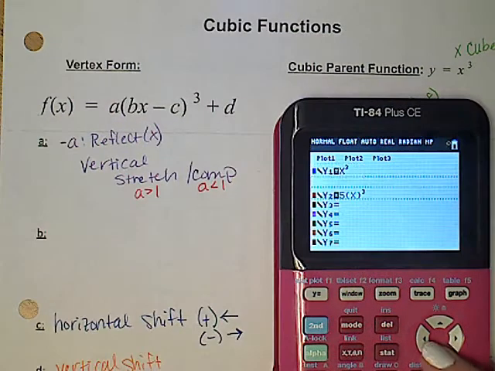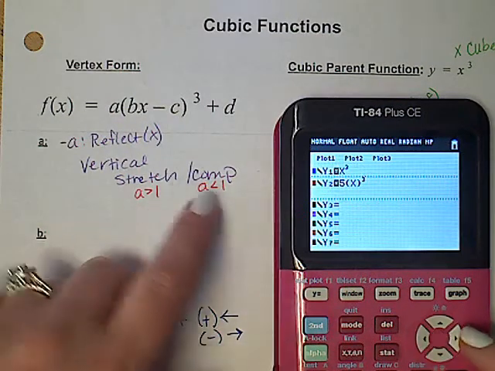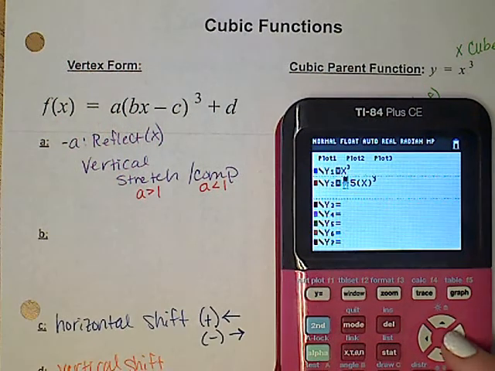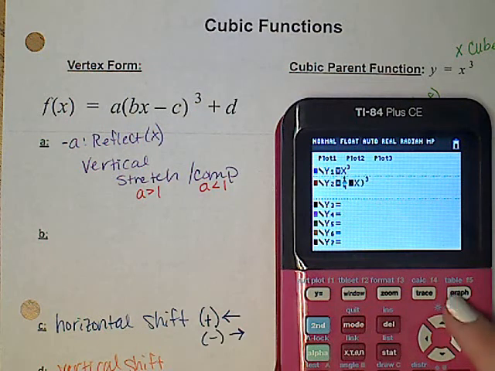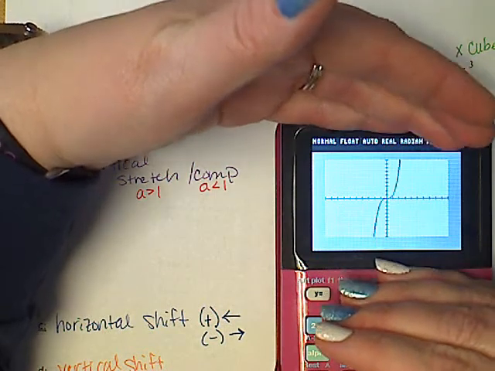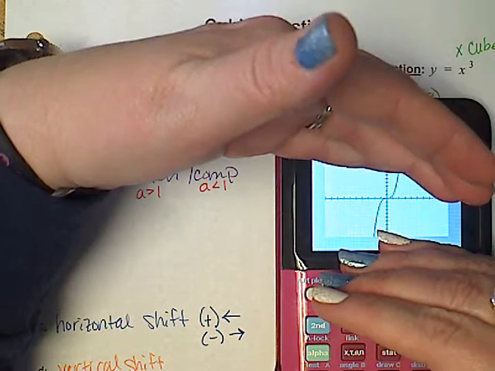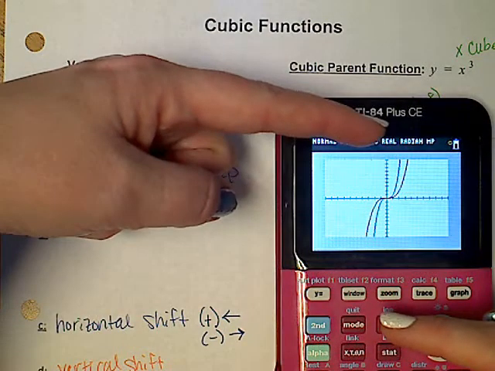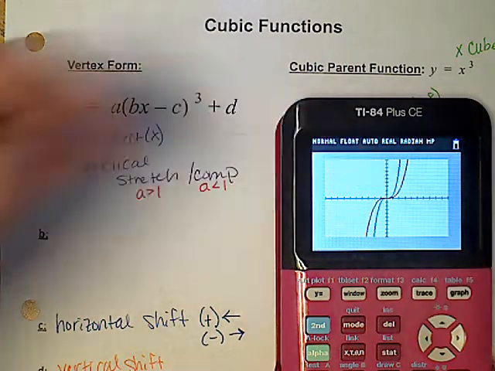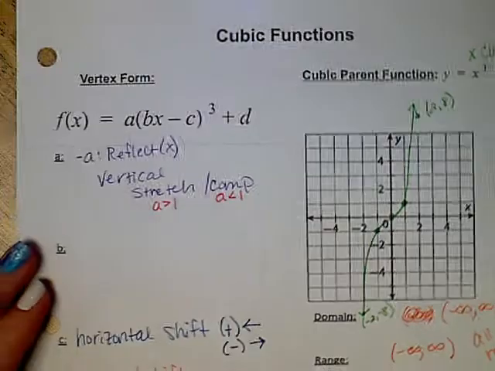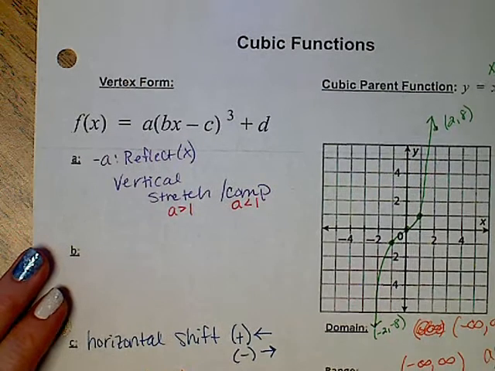Okay, so if you want a compression, I need to be less than 1, so no, don't hit that. We're going to hit this, and we're going to do, let's just do 1/4, so it is easy to see. And when I graph, that means that I'm going to take the y-axis and I'm going to compress it. I'm going to push it together. And as I push, the blue should fall out. And that's exactly what we see happen. As I push together, blue is falling out to the red. So that's my compression. Alright, now we're going to do B.